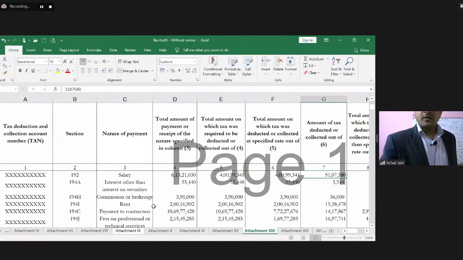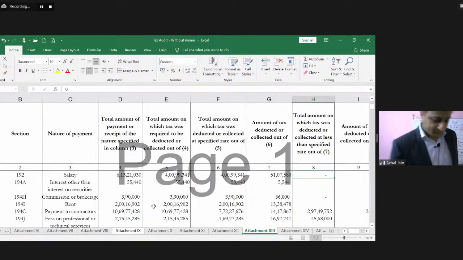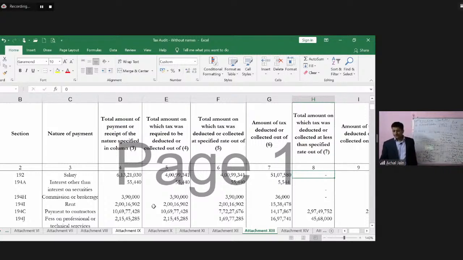Now I'll come back to this particular annexure. So let's try to understand what is the requirement over here. This particular clause happens to be a clause which is at times onerous in nature. Once again, this is a clause which would require significant efforts on the part of the auditor.